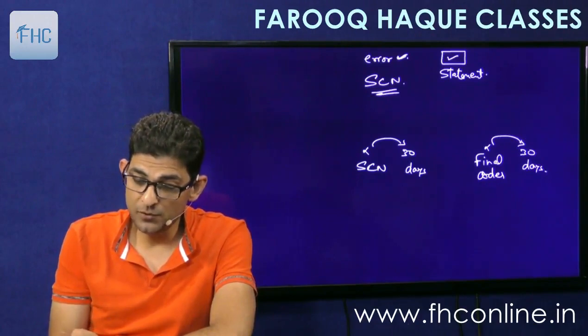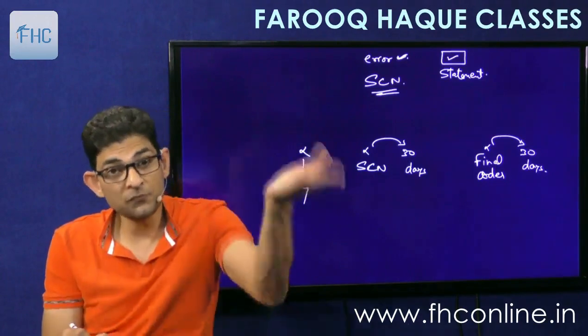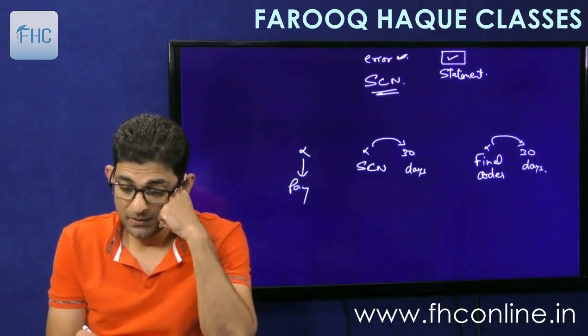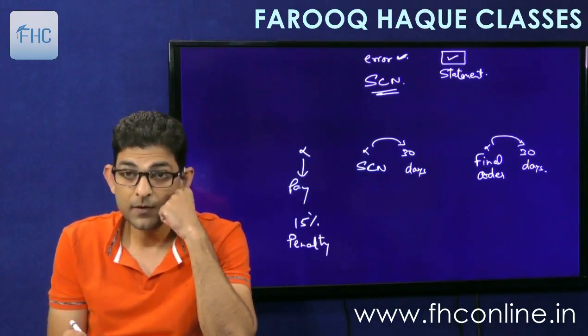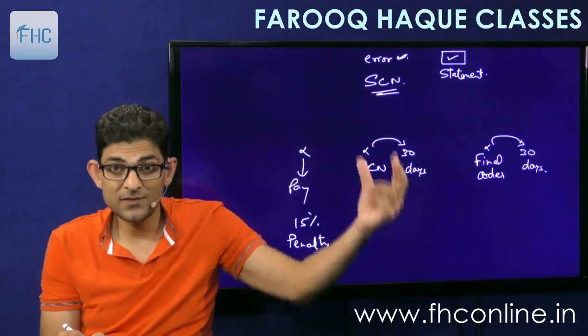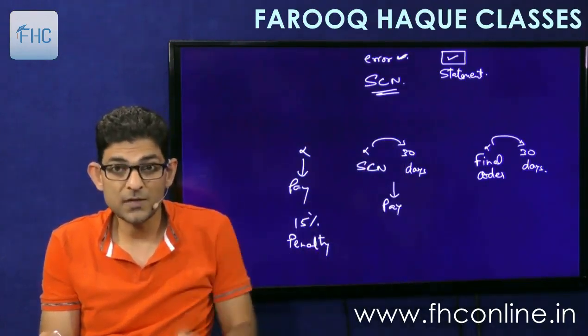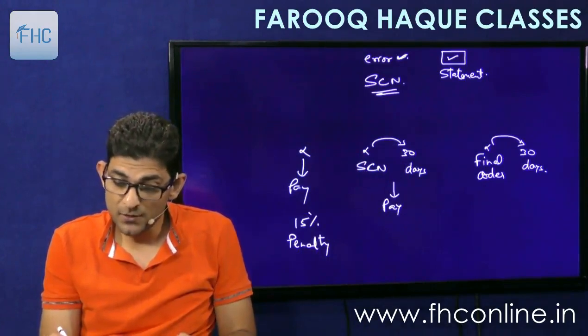If you make a voluntary payment before the show cause notice, even before the show cause notice is given, then penalty will be 15%. If you pay within this 30 days period the tax along with interest and penalty, then penalty would be 25%.